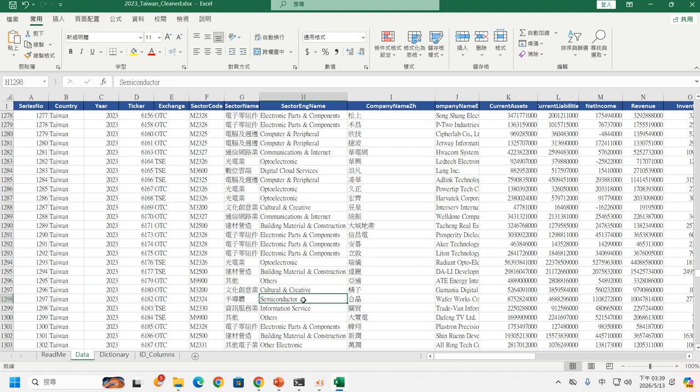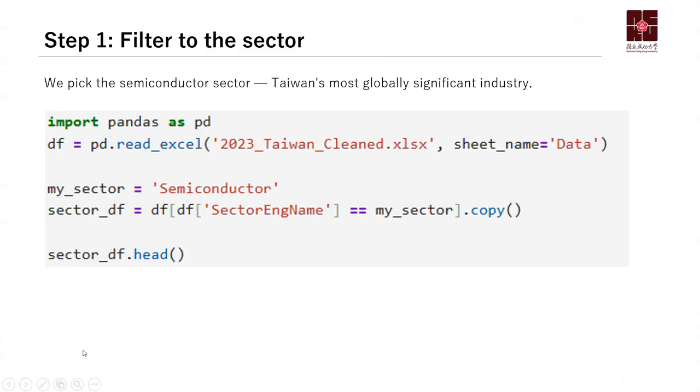So we need to use a filter to help us find out which companies are from this sector. We define my sector is semiconductor, so I can use df sector English name is equal to my sector, which is semiconductor, and we will copy.